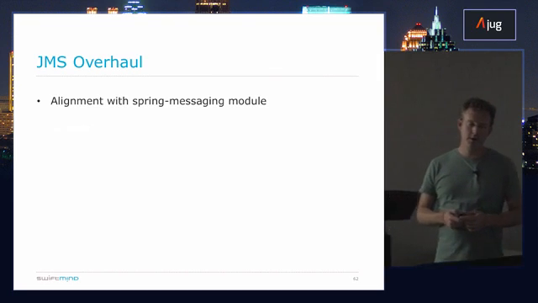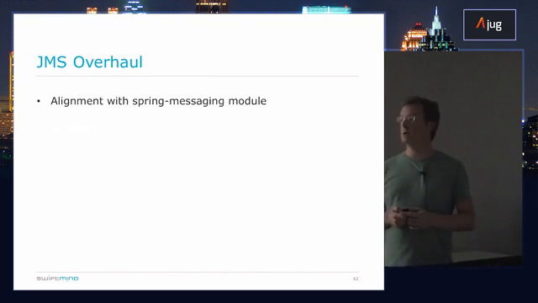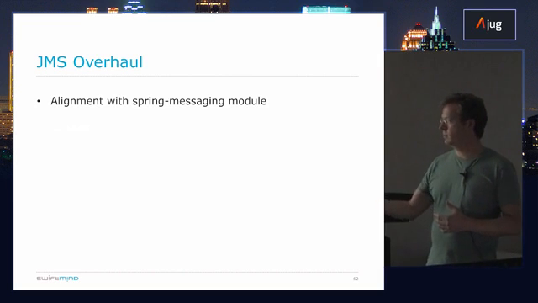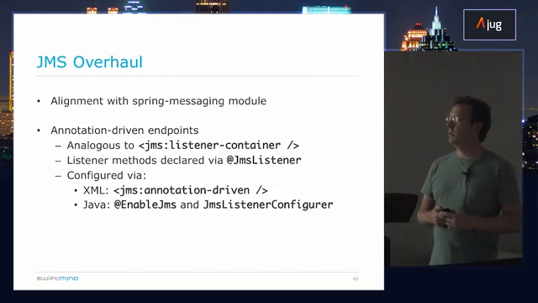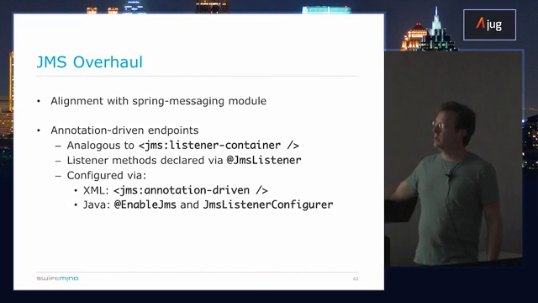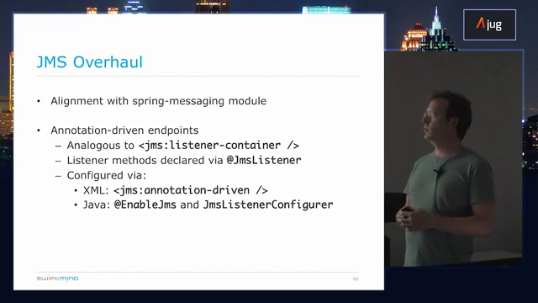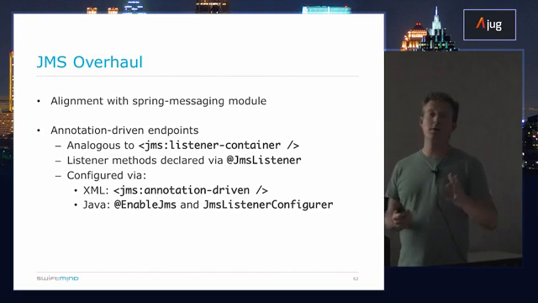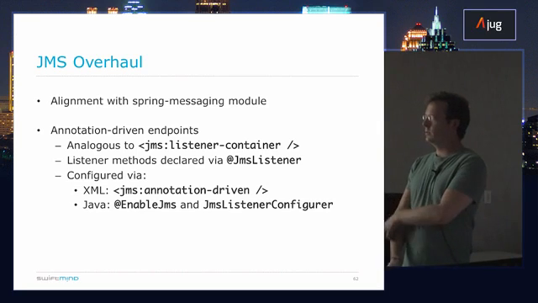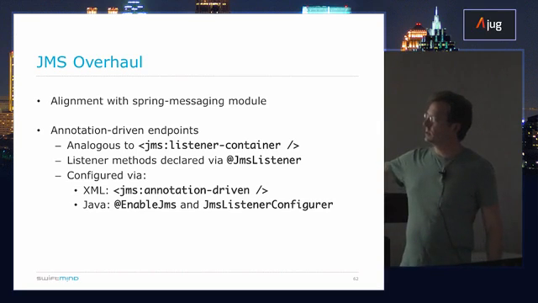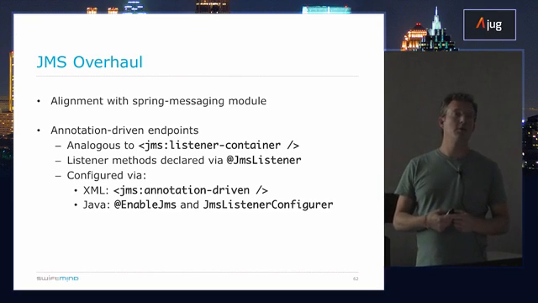JMS, as I mentioned, we're aligning that with the Spring messaging module. So it's more of a one-to-one mapping there. One of the biggest changes here is this new addition of annotation-driven endpoints. So originally, you would have had to implement a message listener a long time ago, and then in Spring 2.5, I believe it was, we introduced this JMS listener container for XML-based configuration.